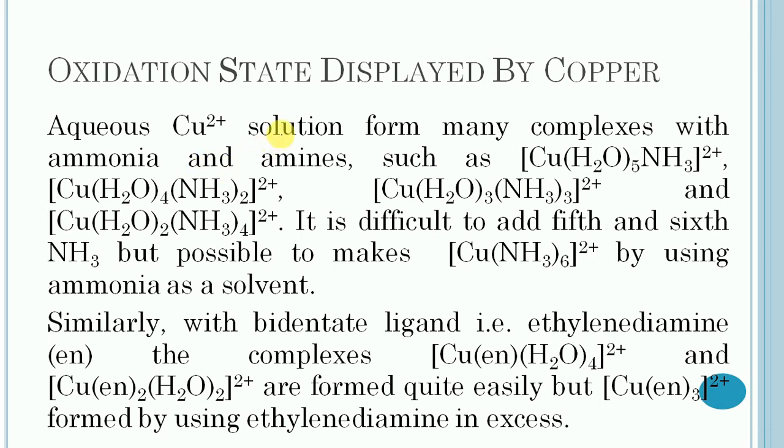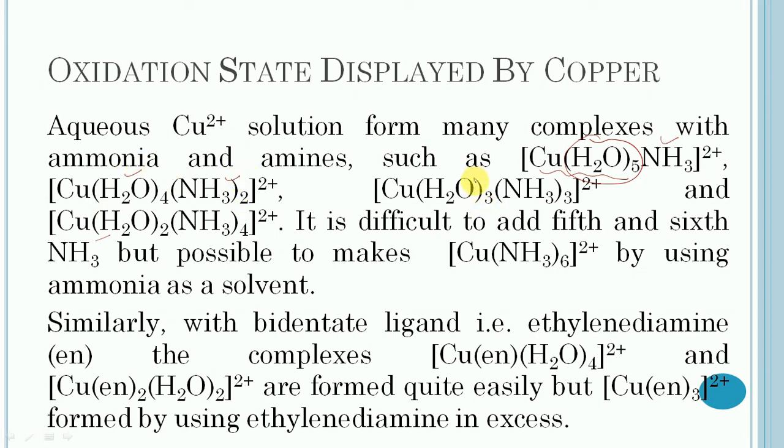Then the aqueous copper 2+ solution forms many complexes with ammonia and amines, such as this complex having 5 aqueous ligands and 1 ammonia ligand. In this case 4 aqueous ligands and 2 amines.